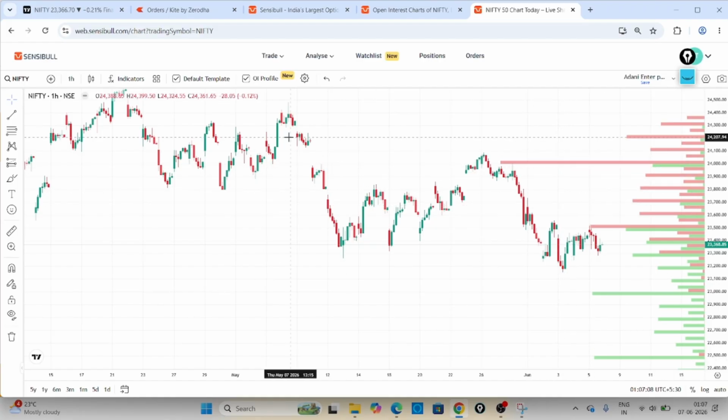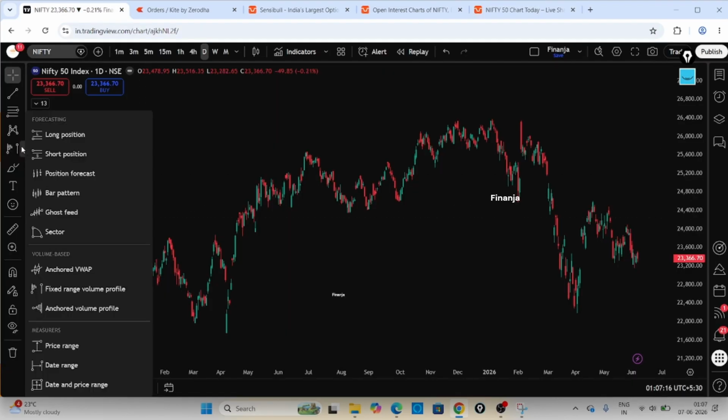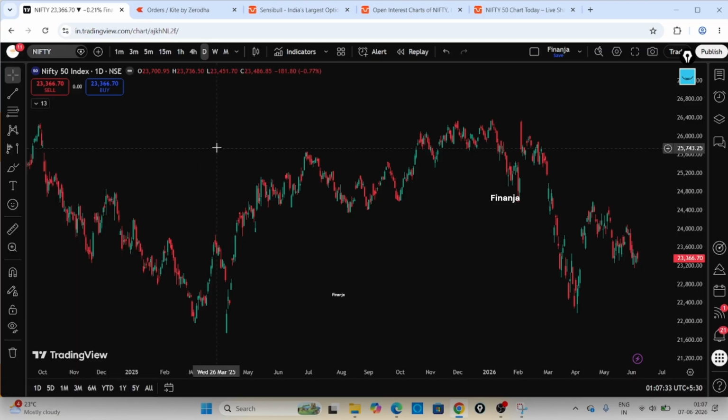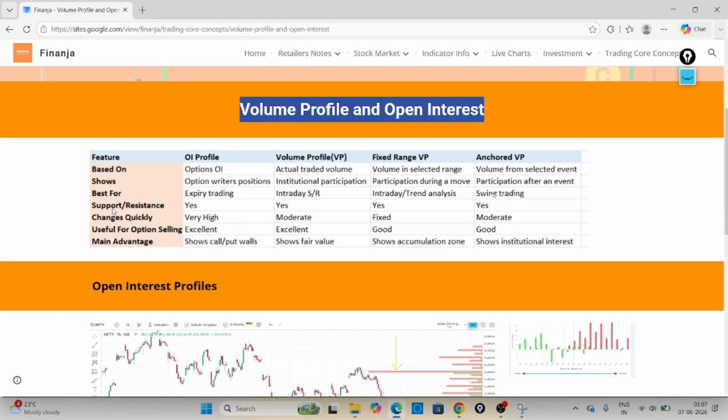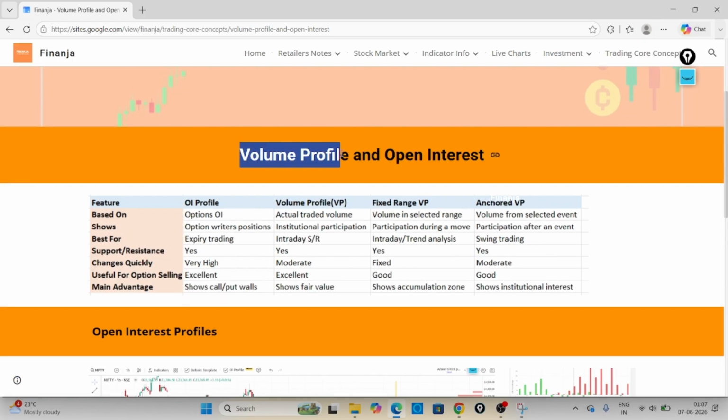And what is the volume profile, right? If you go here, you can see the fixed range volume profile and anchored range volume profile. In TradingView, you can enable these options. By default these options will be there. You need to use them for the volume profile drawing. We'll discuss in detail how exactly we'll be using those things. Let me come to the point. Volume profile and open interest are totally different components, but these are all institutional, we can say that. As per this differentiation, I can say that.